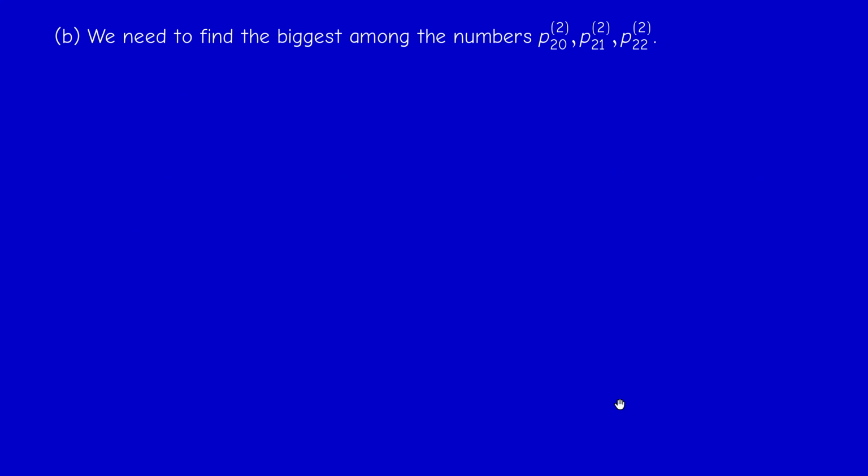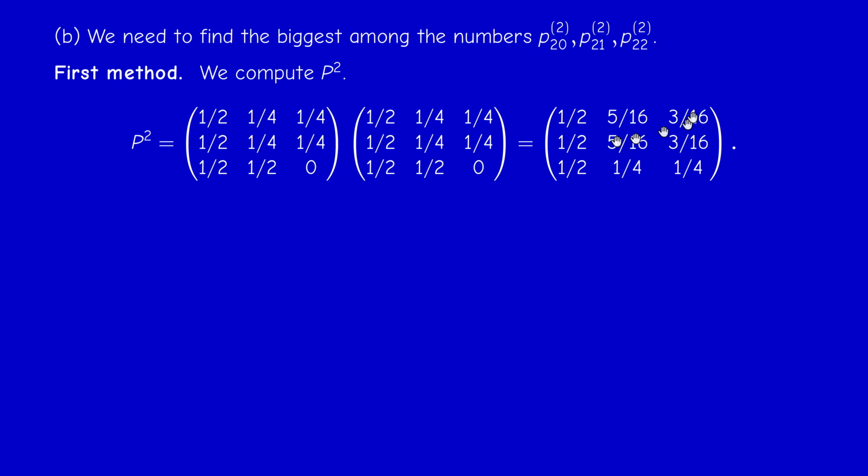Now, to answer the second question, we need to find the biggest among the probabilities P202, P212, P222. Here we have 2 ways of proceeding. Either we compute P squared, and these numbers will be the elements of the third row. If we compute P2, we find this result. Just do it. Therefore, these probabilities are 1/2, 1/4, 1/4. So the most probable case is actually snowy, P20.